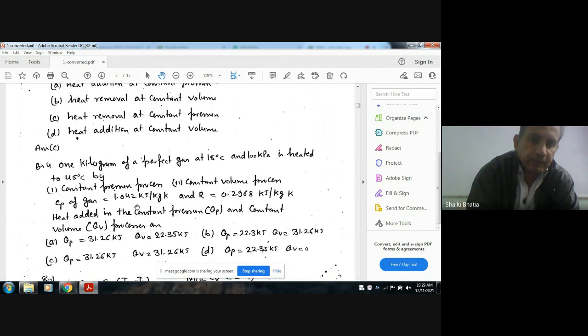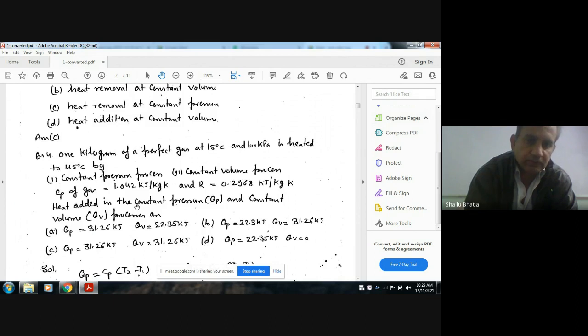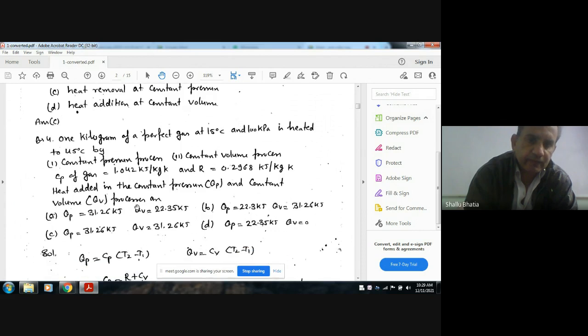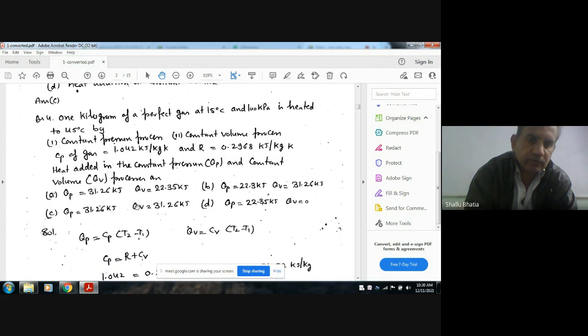1 kilogram of perfect gas at 15 degrees Celsius and 100 kPa is heated to 45 degrees Celsius by: 1, a constant pressure process; 2, a constant volume process. Cp of the gas is equal to 1.042 kilojoule per kg per Kelvin, and R is 0.2968 kilojoule per kilogram per Kelvin. The heat added in constant pressure Qp and constant volume Qv processes are: option A, Qp is equal to 31.26 kilojoule, Qv 22.35 kilojoule.